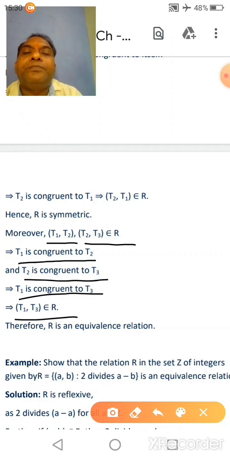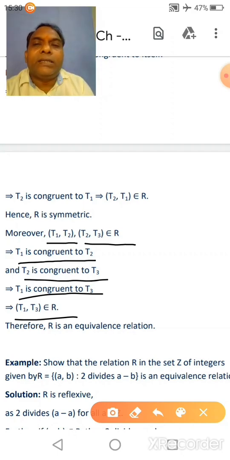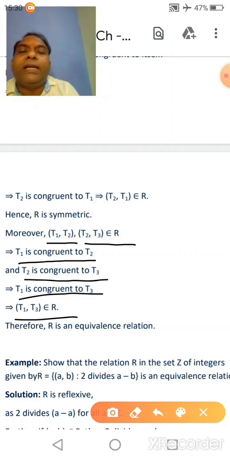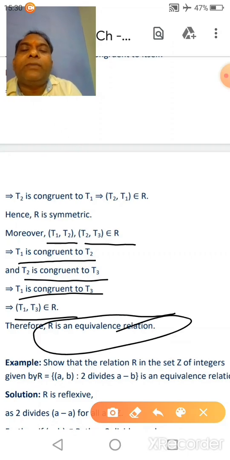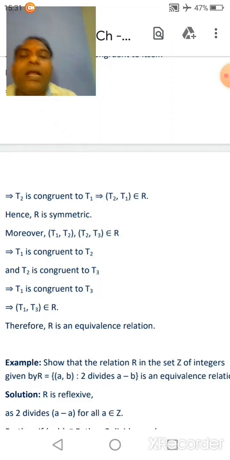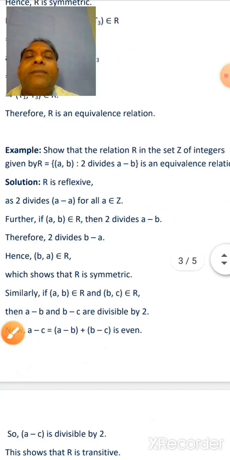Therefore R is transitive relation. So given relation is reflexive, symmetric and transitive. So we can say that given relation is an equivalence relation. Clear? Now see next example.